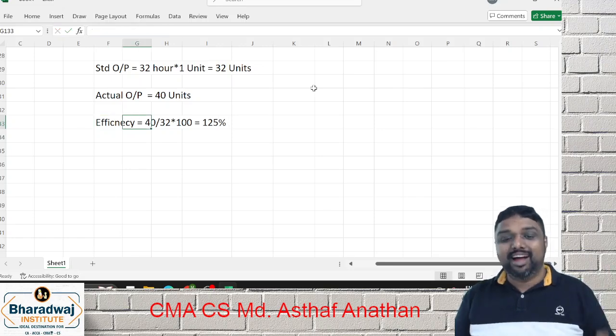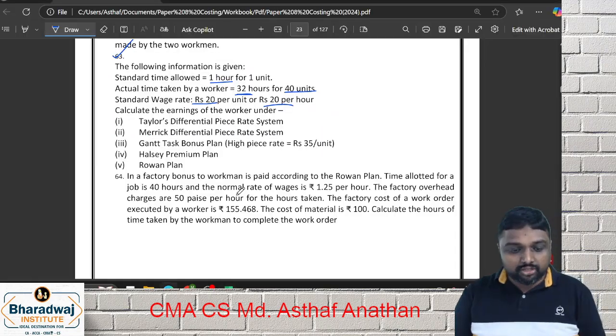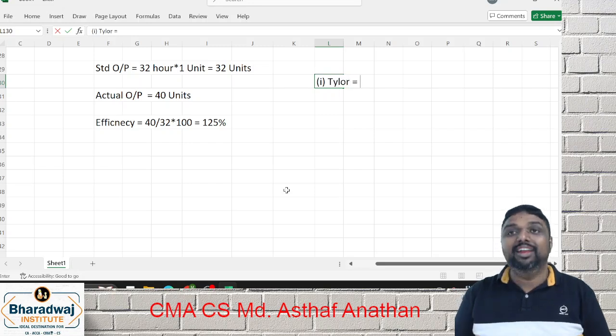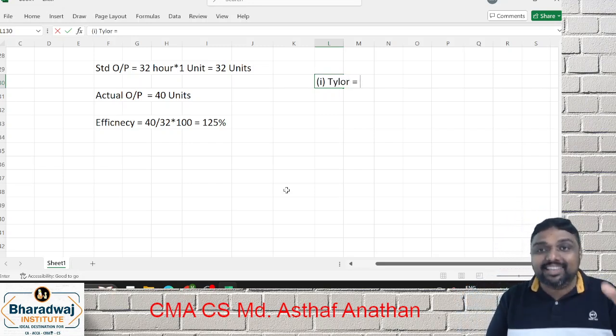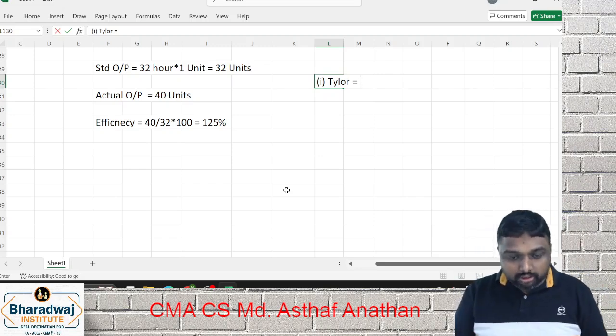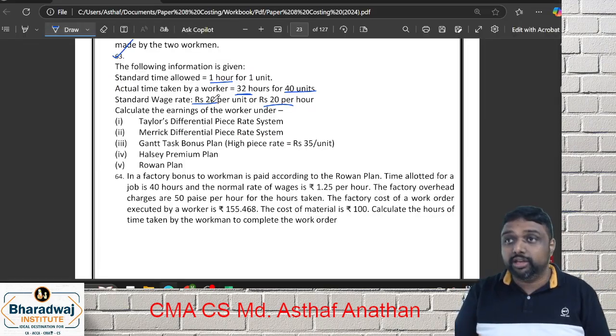125%. Now you can go for each method. First one is Taylor. Taylor, what is the formula? Now we only revise: below standard, at standard, above standard. Which one will come now? Above standard. So the wage will be, normal piece rate is 20. Here it is above, so 120% will come.